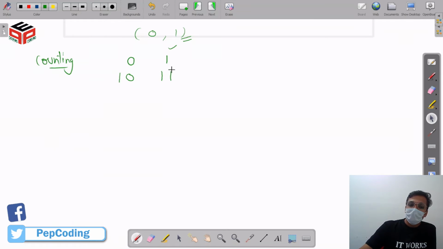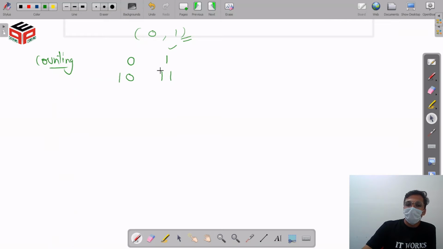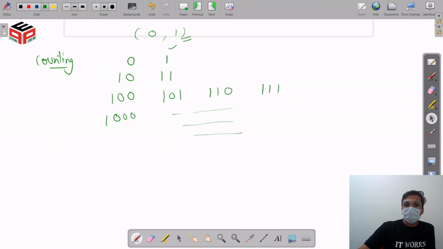After that, we again get exhausted with all our places, because here we have one, here we have one. So we are going to increase one more place. When we increase one more place, we get our next numbers as 100, 101, then 110, then 111. Here again, we get exhausted with our places, so we are going to increment one more place. So that is how the counting of the binary number system can be seen.